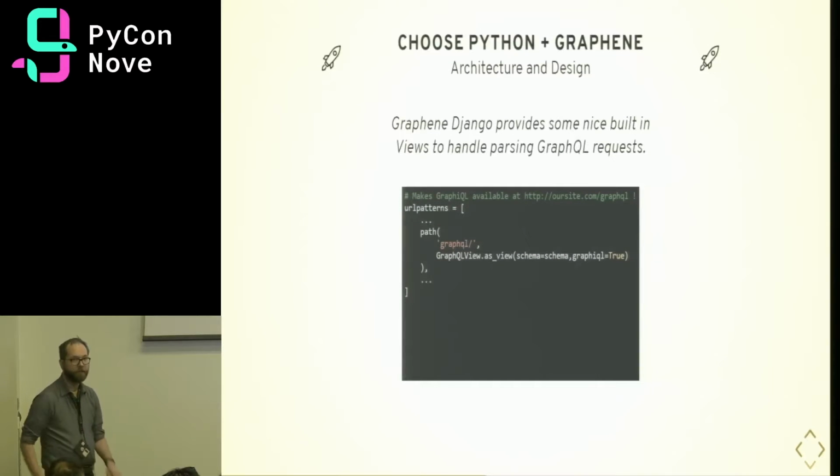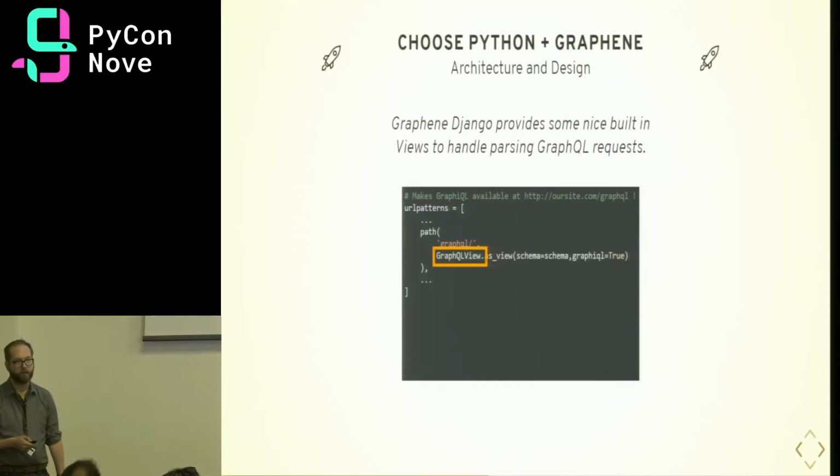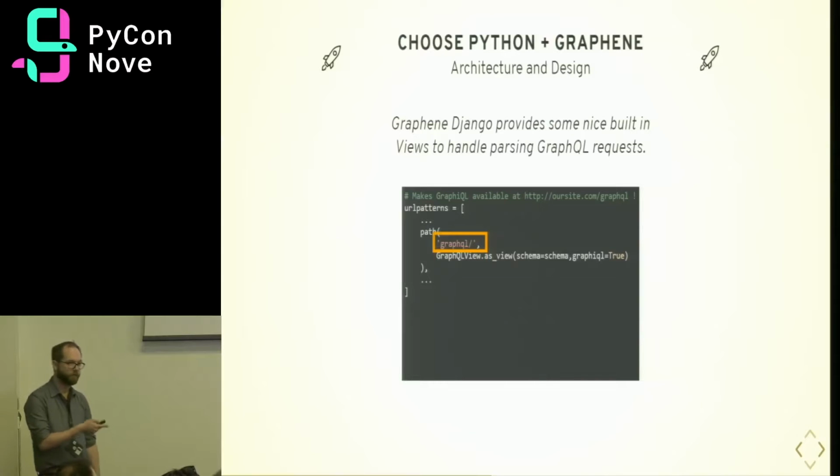One example of a helpful thing with the Graphene bindings for Django is that we get a GraphQL view. In our regular URL patterns, where we're defining our routing, we can just attach this view. We would typically attach it to the route graphql. We'd only have one endpoint that will respond to requests, which is graphql by convention, and it will accept GET requests with the query as a parameter, or it will accept POST requests with the content of the query in the body.